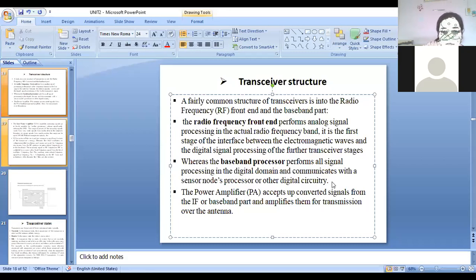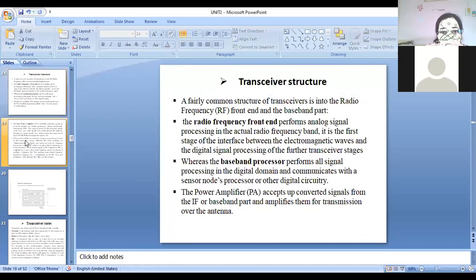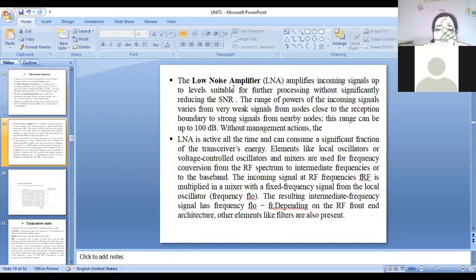Okay. Then the power amplifier accepts the converted signals from the intermediate frequency or baseband part and amplifies them for transmission over the antenna. The power amplifier amplifies the signals and transmits them to the antenna interfaces. Okay. The next one is the low noise amplifier.